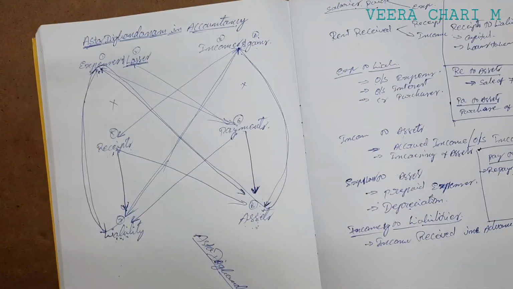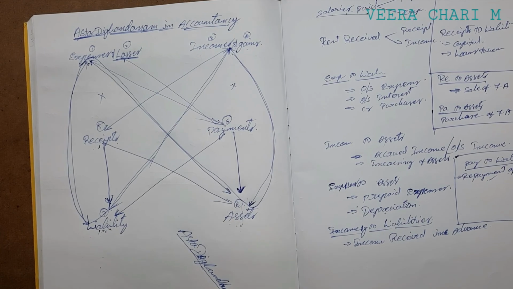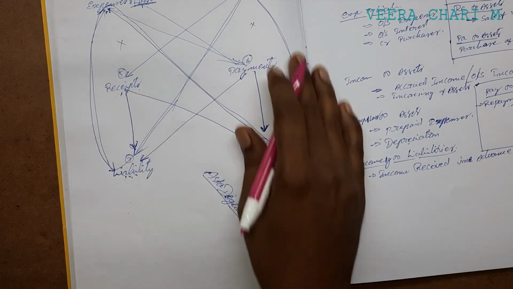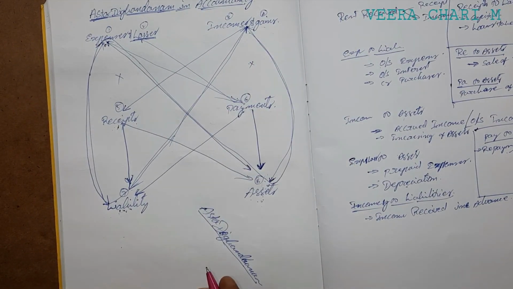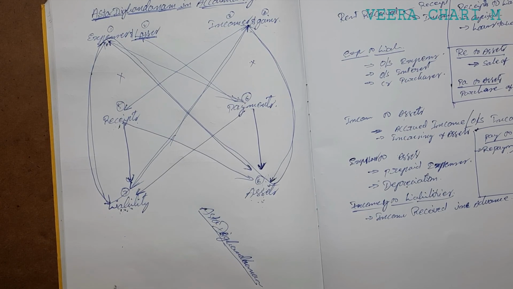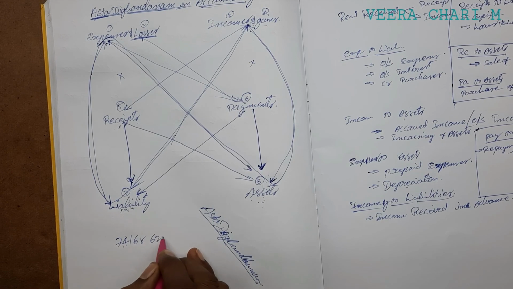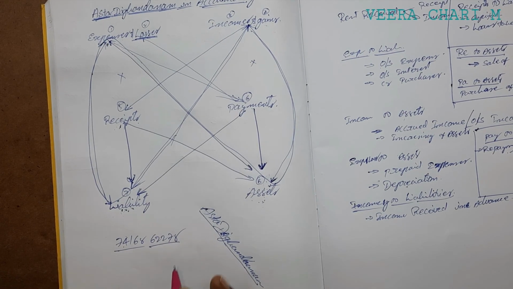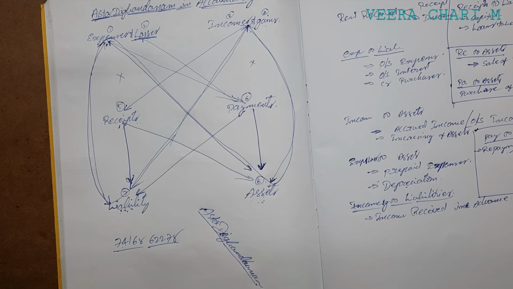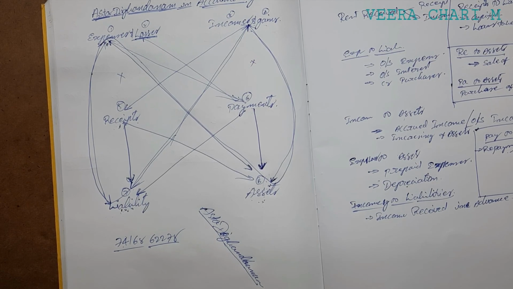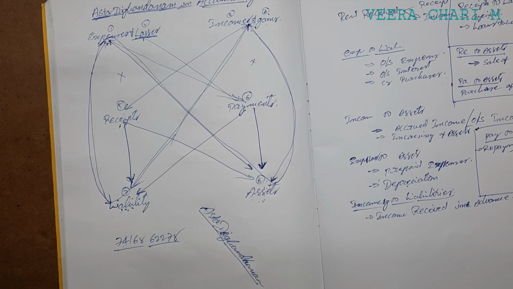Please analyze more examples on this concept. If you have any doubts, you can send them to my WhatsApp number. Is it expenses or income? Which accounts can be affected by the transaction? Please WhatsApp my number, 74168 62278. If you send any transactions to my WhatsApp number, I can reply to you with all of them, whatever doubts you have.